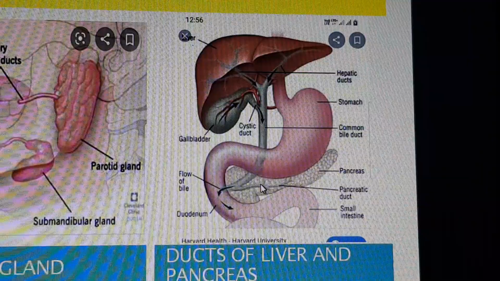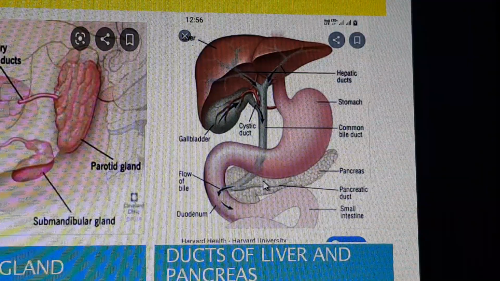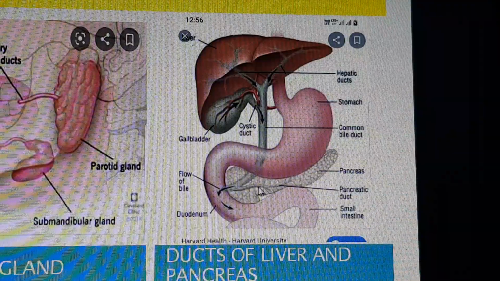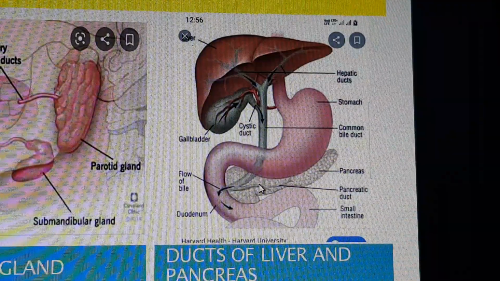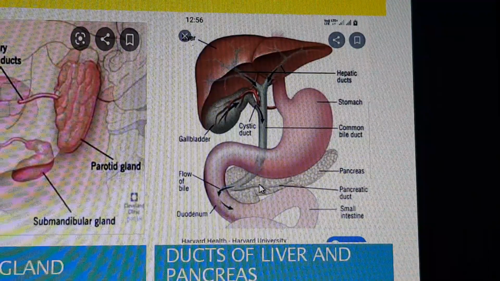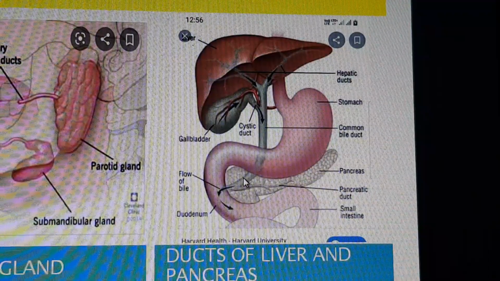This pancreas has its own duct, the pancreatic duct, which brings the pancreatic juice and unites with the common bile duct.